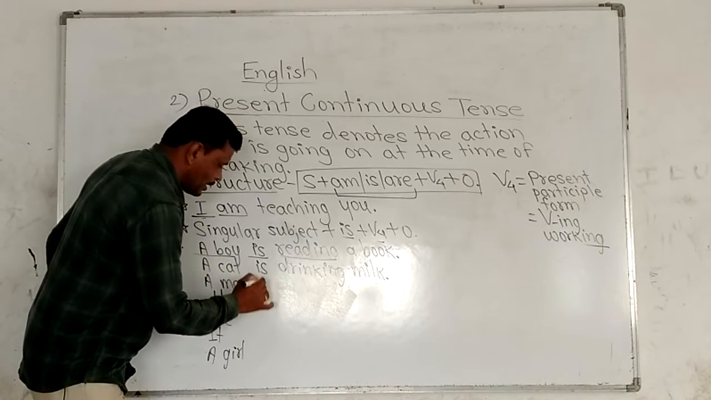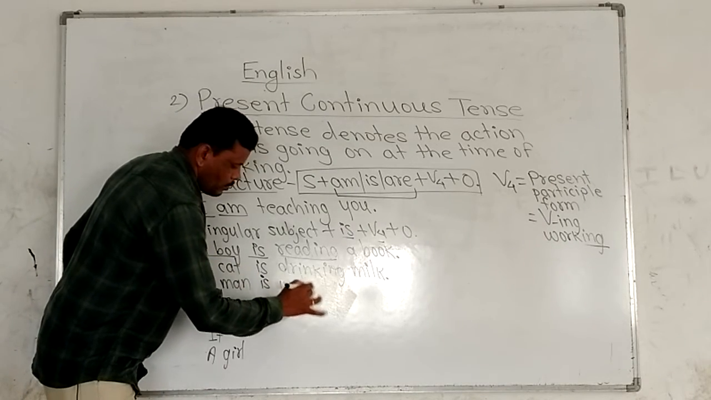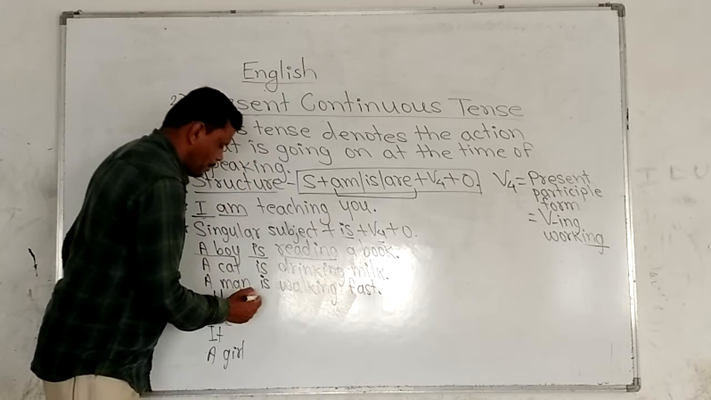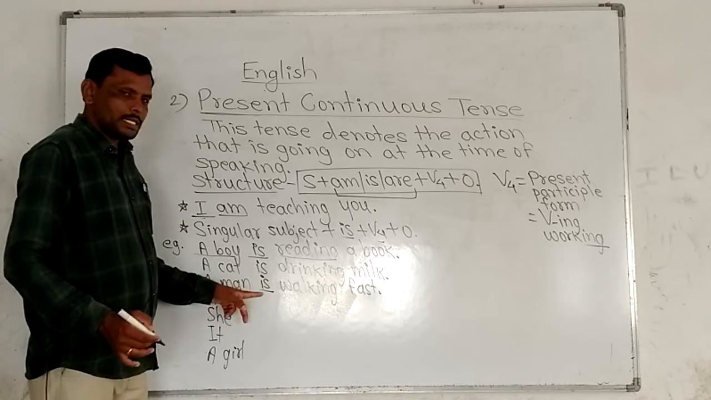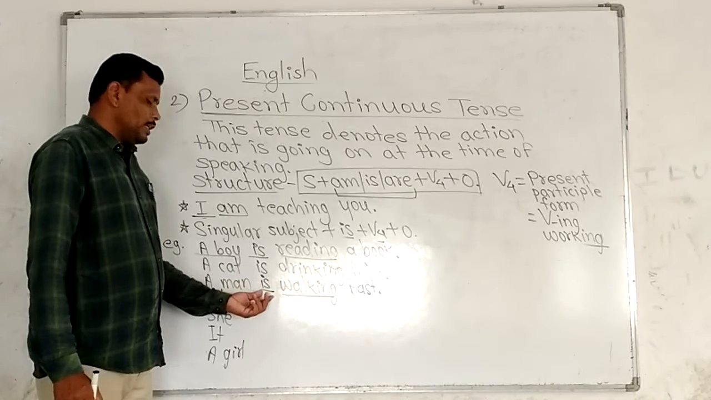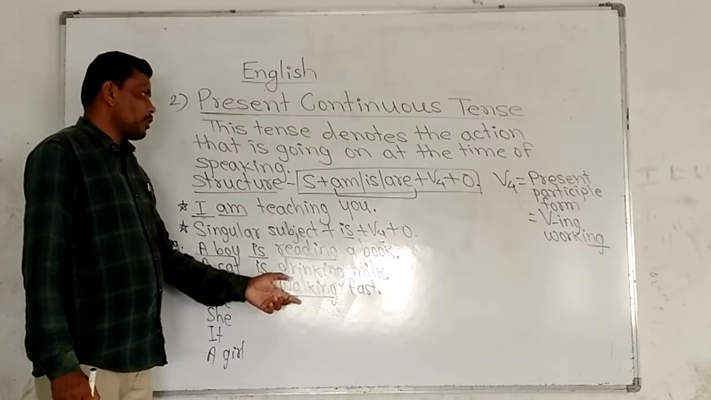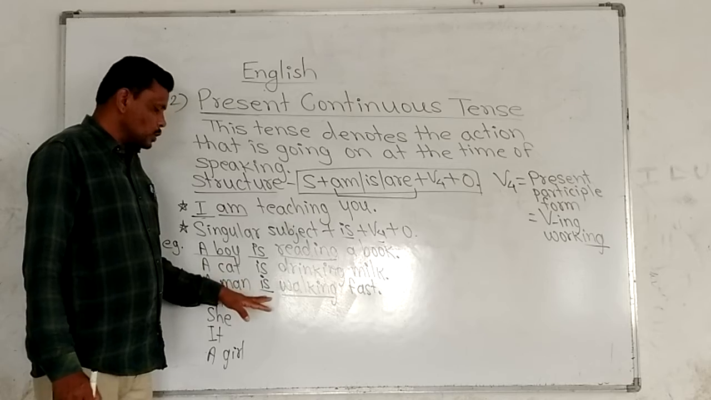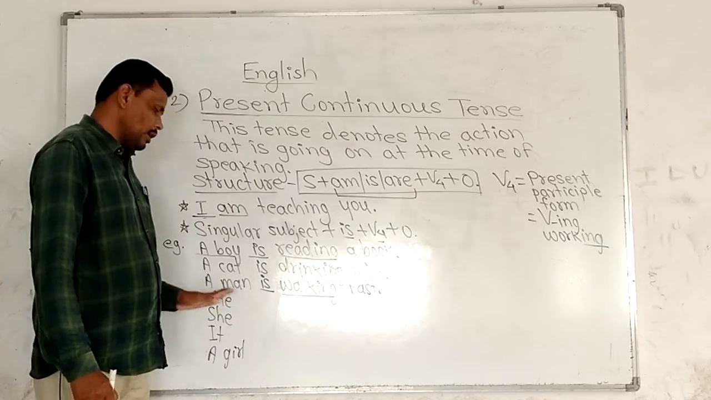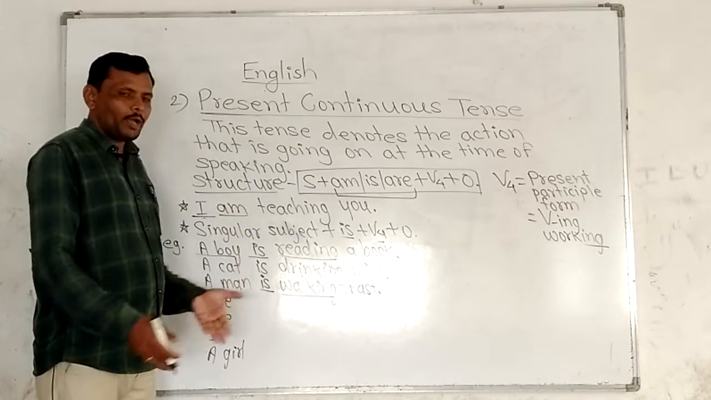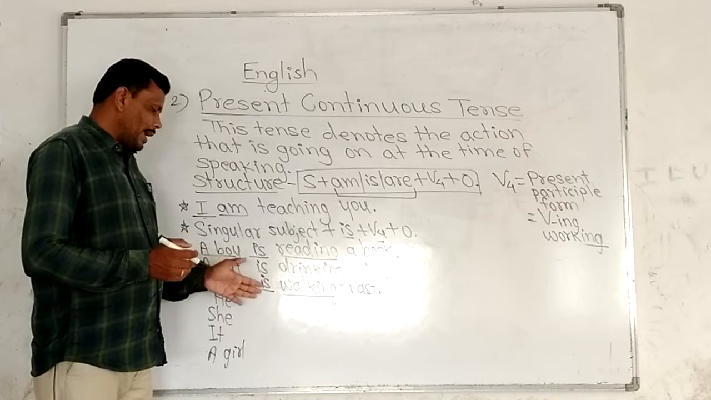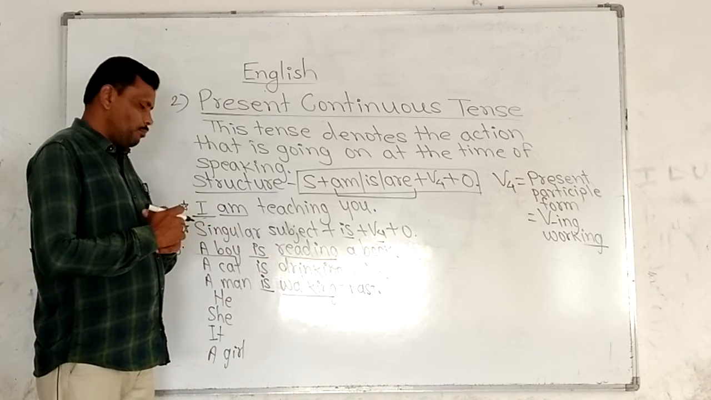Next, a man is walking fast. Here a man is subject, is is a verb, and walking is ing form. Is shows present time and walking shows continuous action. So this structure is known as present continuous structure. A man is walking fast. Now at this time we are speaking about that action, and the action is a man is walking fast.